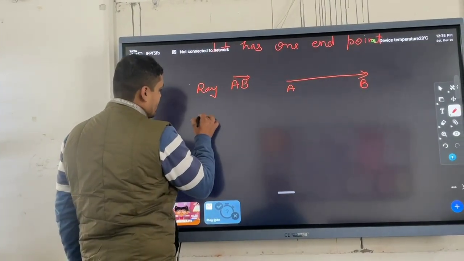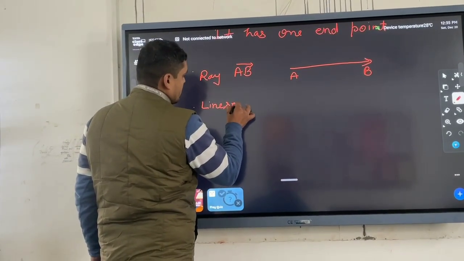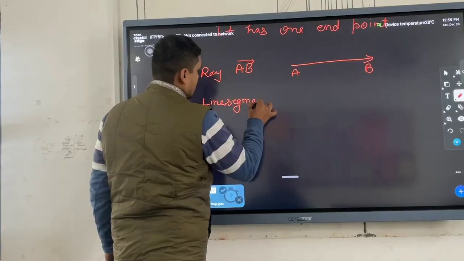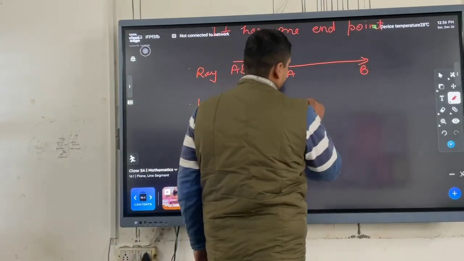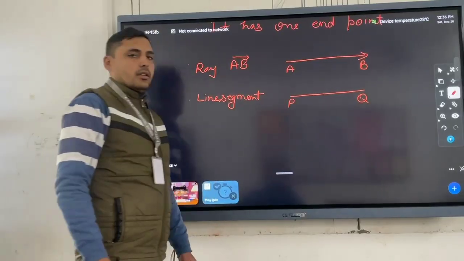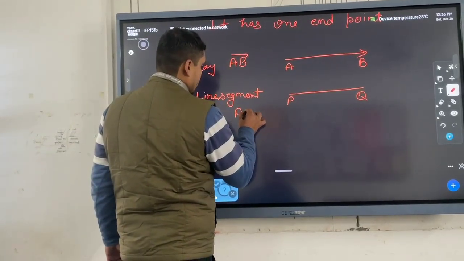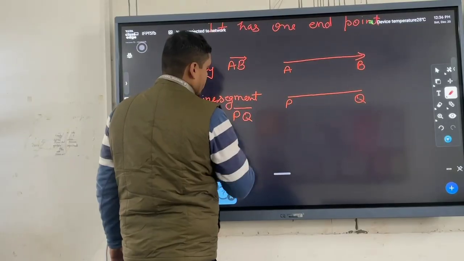If we have a line segment PQ, then it has two endpoints and we will represent it as PQ.